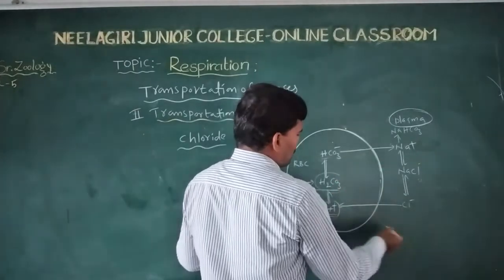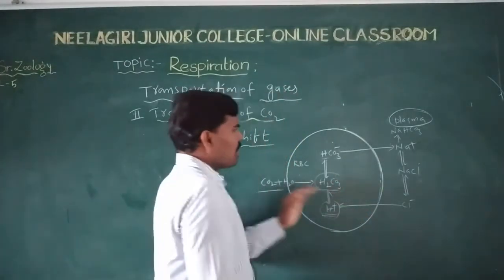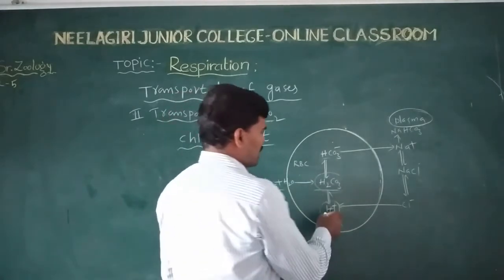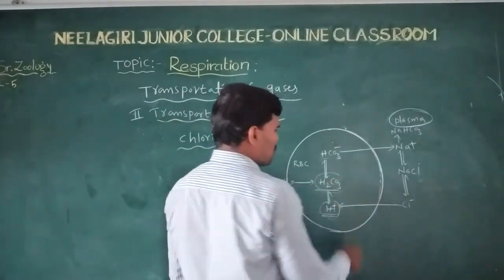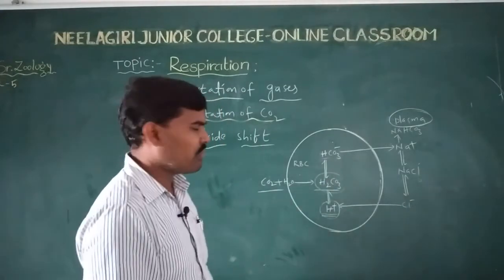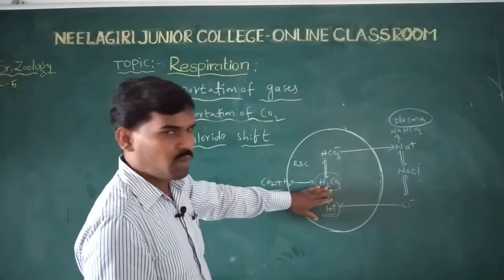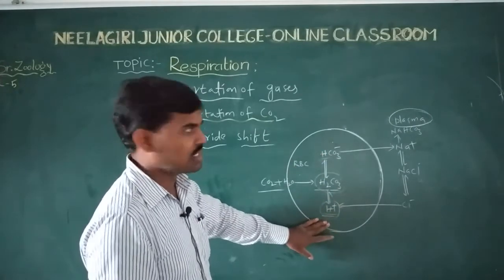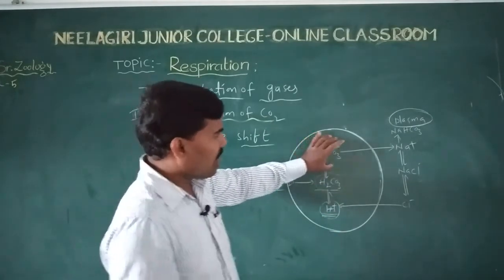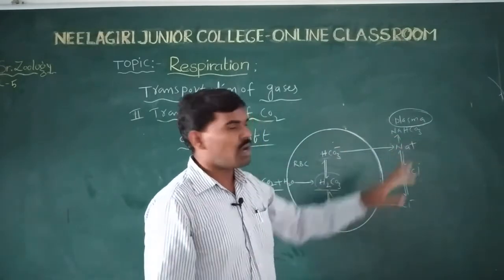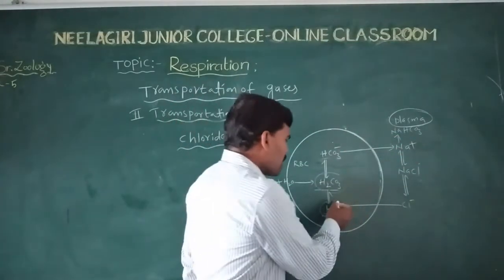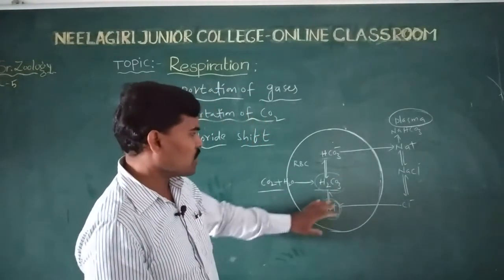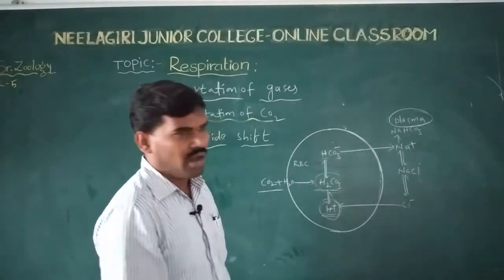The cations, the H plus ions, cannot diffuse across the RBC membrane. So whenever H2CO3 is formed, it immediately gives bicarbonate and H plus ions. Bicarbonate ions diffuse into the plasma, but the hydrogen ions stay inside the RBC.